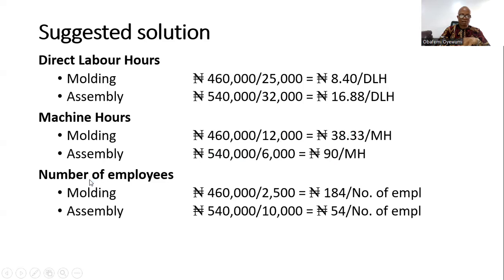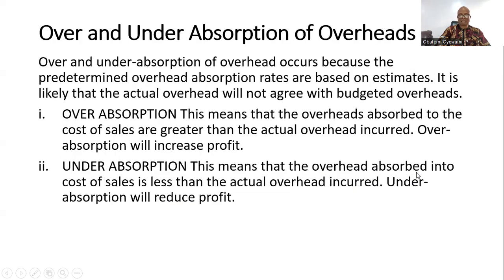For number of employees, for molding we have 460 divided by 2,005, then 540 divided by 10,000. That will give you 184 per employee, and 4 per employee in assembly. So that's the solution to that particular question.